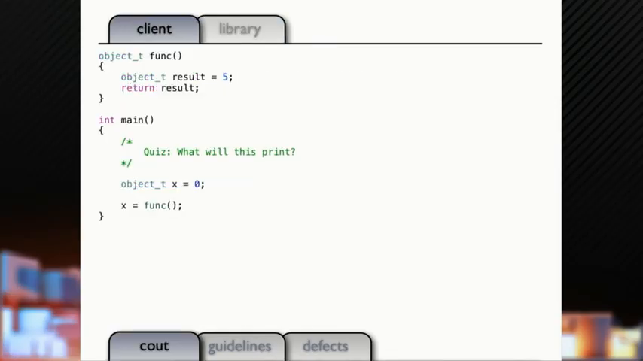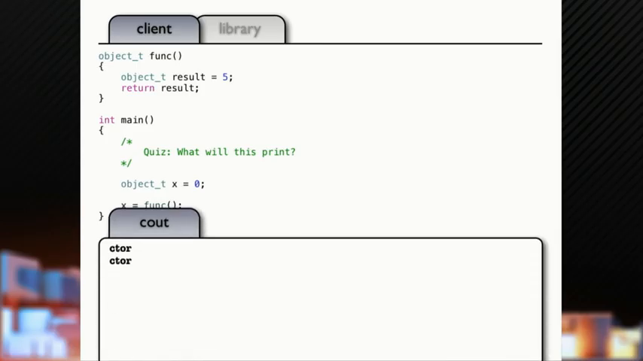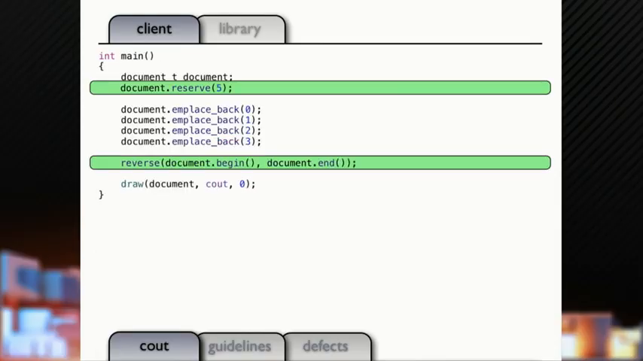So now what does this print? You guys know? STL should know. Well, there's no assign, but CTOR. It's just construction. No copy. What does this print?